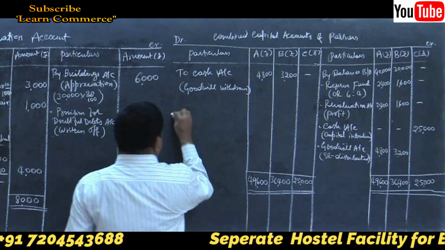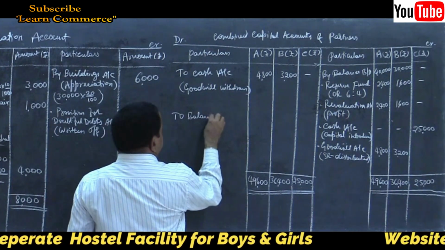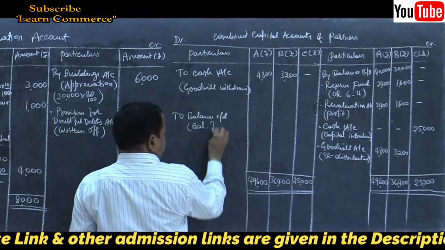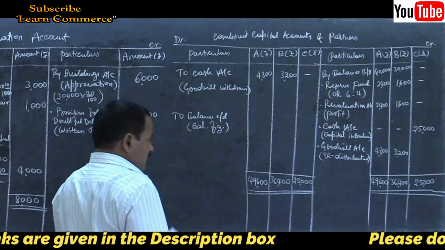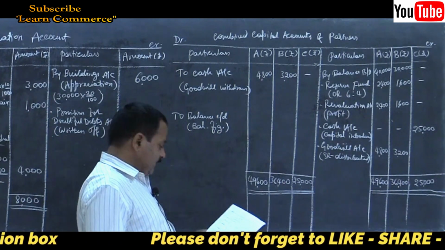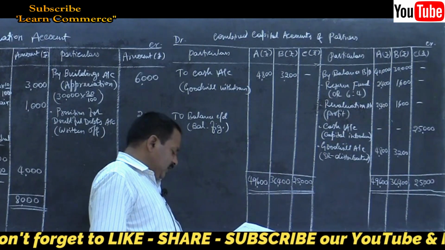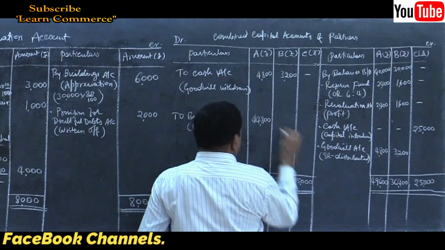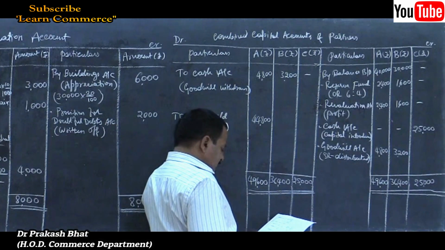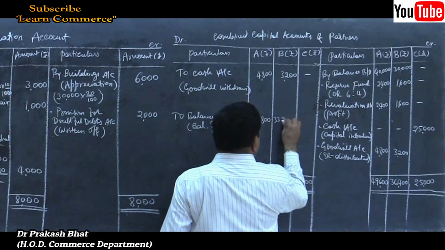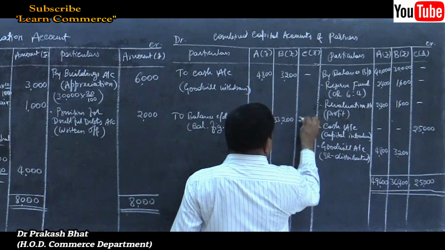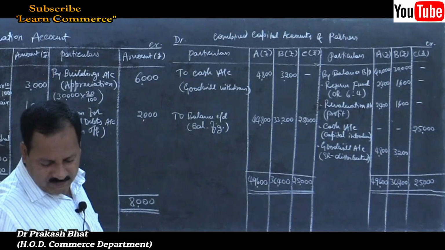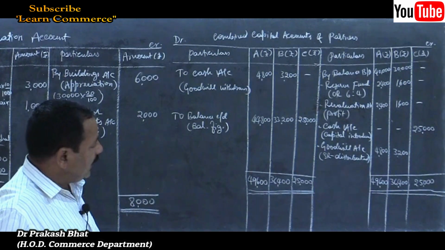Now find out the difference, that is, balance carried down, the balancing figure. Write the difference in each of the columns. 44,800 in A's column, in B's column it is 33,200, and C's column 25,000.